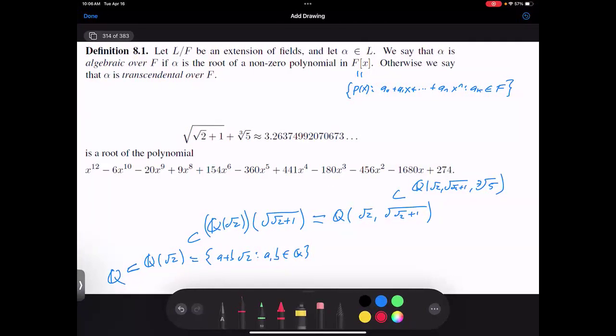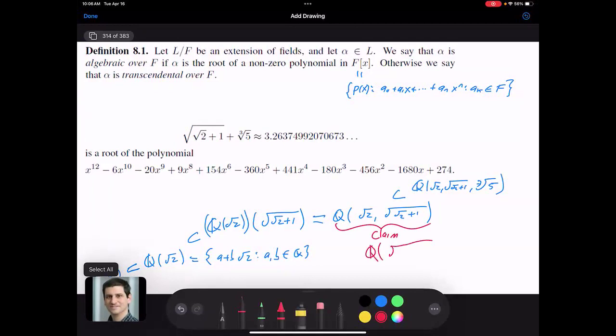And so what you're basically saying is, your claim is that this is really just the same as Q adjoined the square root of the square root of 2 plus 1, as the square root of the square root of 2, and why it's having trouble writing is this time delay.